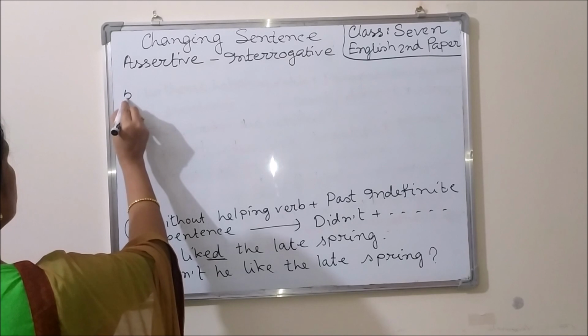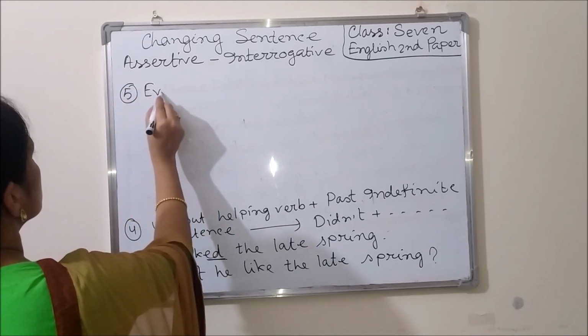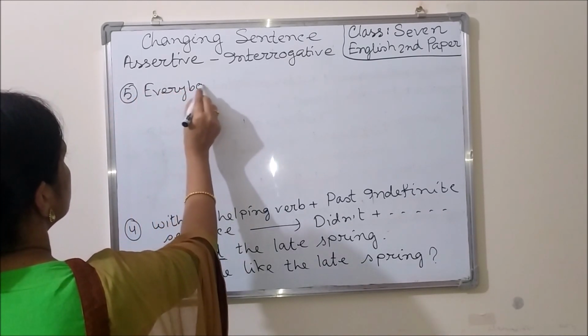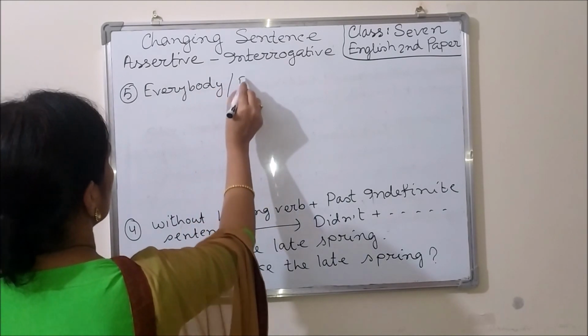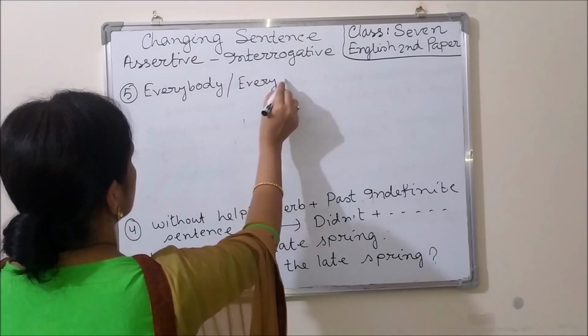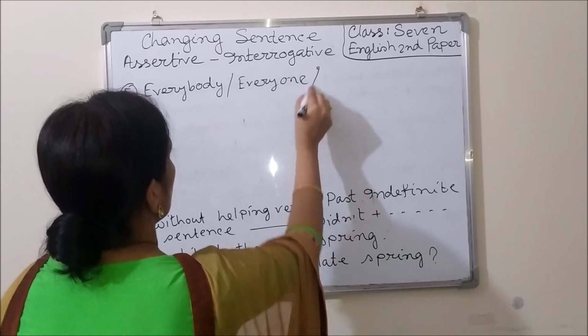Rule number 5. Everybody or everyone or all.